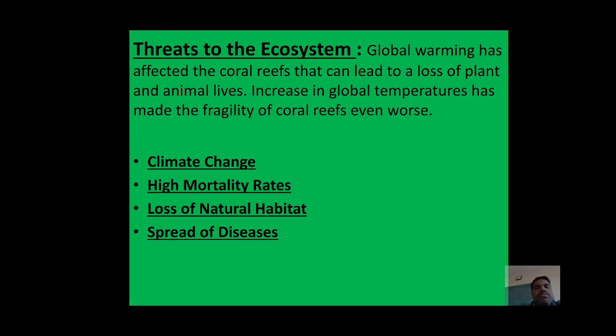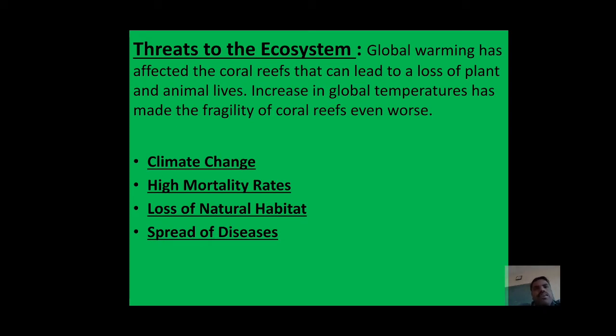In the last class, we discussed global warming and the causes of global warming. In this class, we are going to discuss the effects of global warming. Global warming is the increase in the temperature of the Earth's surface. If the temperature of the Earth's surface increases, that leads to the melting of glaciers, which leads to an increase in the sea level, and this also affects the coastal regions. One by one, we'll discuss some other effects of global warming.